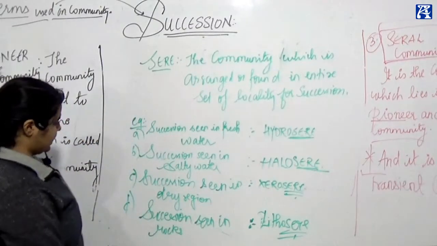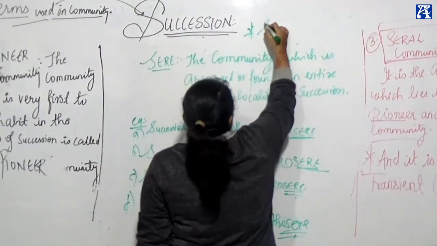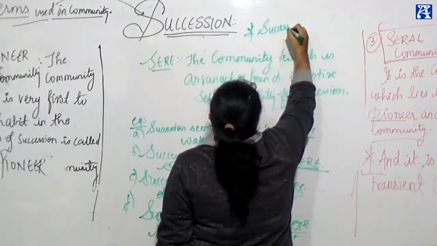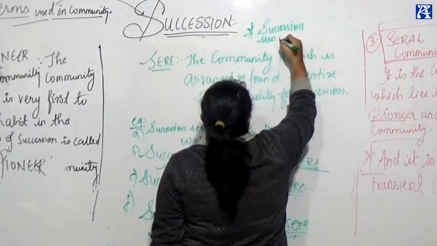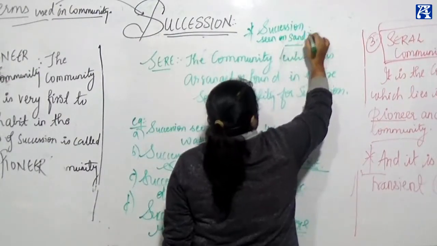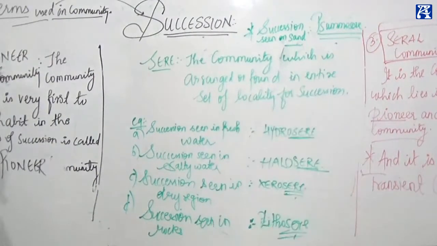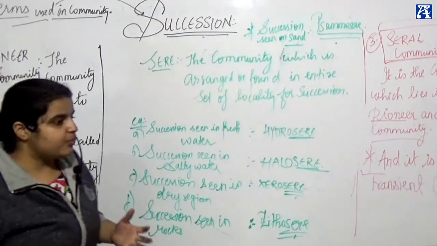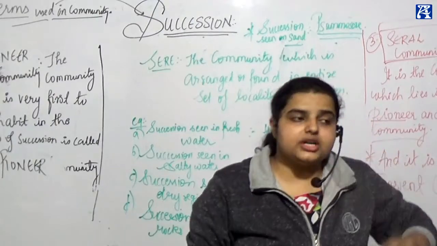And one more, last but not the least, let me write it over here. Succession seen on sand is called psammoseer. Any doubt in this?